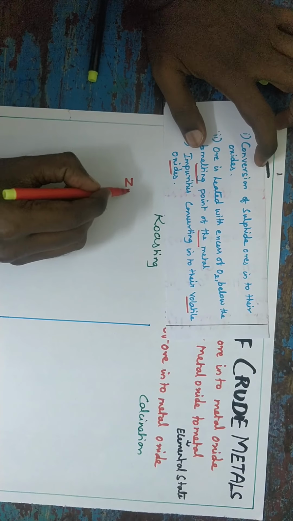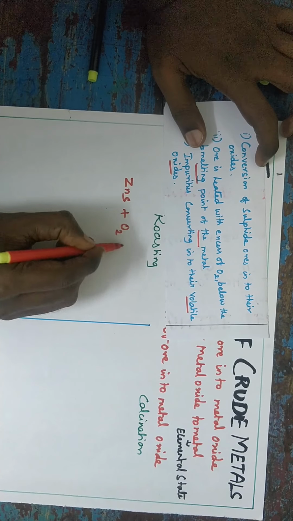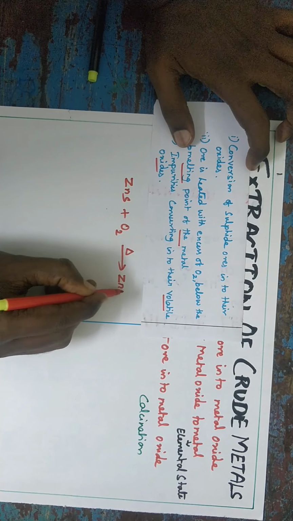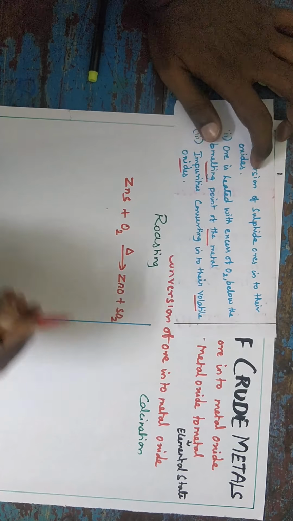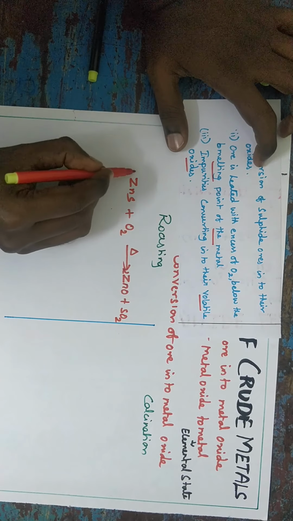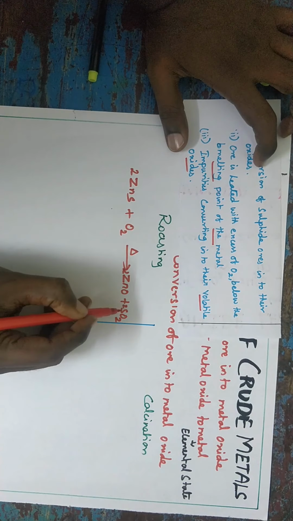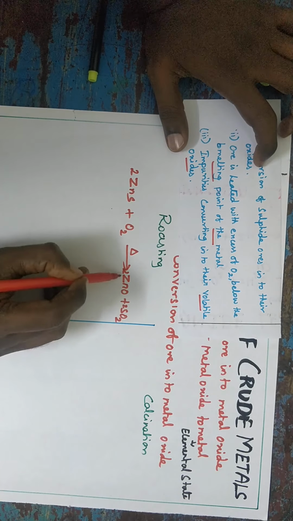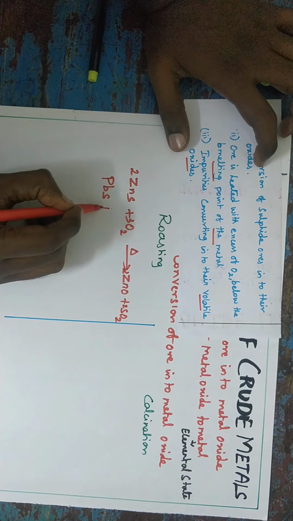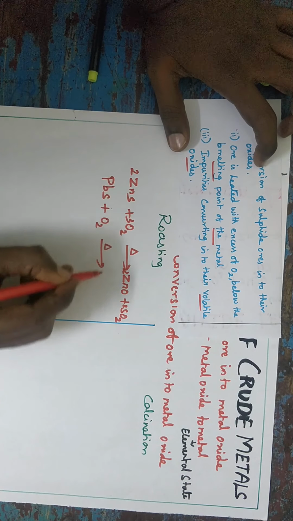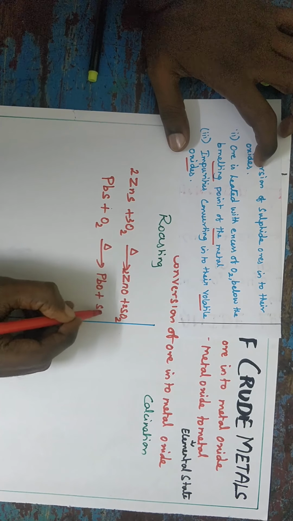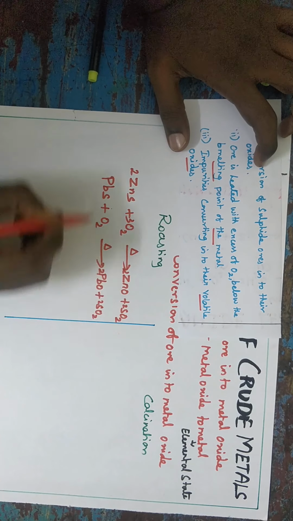We take zinc blende, heating in excess of air. Sulfide is converted into oxide, so it is converted into ZnO plus SO2. Balancing the equation: here 2, so put 2 ZnO; sulfur is 2. Number of oxygen on the right-hand side: 2 twos are 4, 4 plus 2 is 6, so you put 3. In a similar way, try galena: PbS plus O2 on heating in excess of air gives PbO plus SO2. Same balance, 2Pb, 2S.